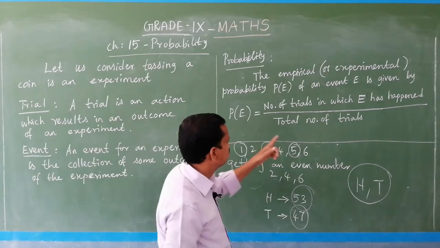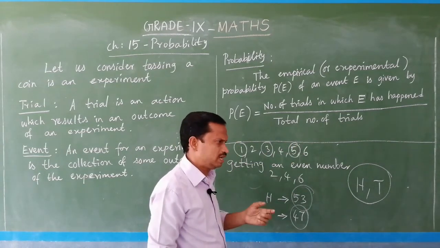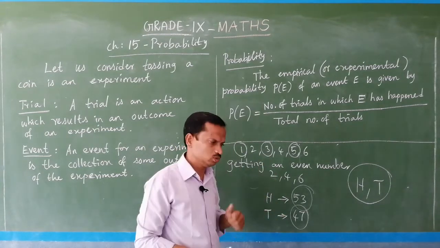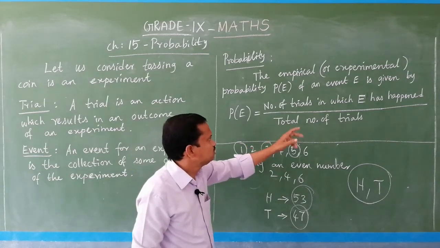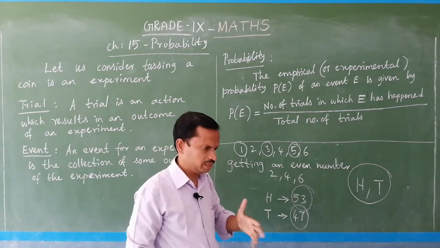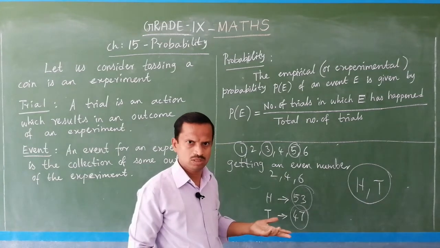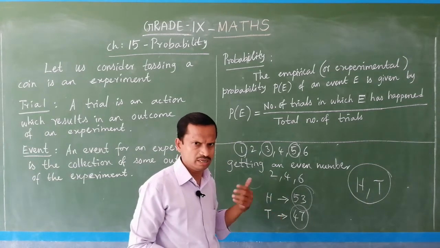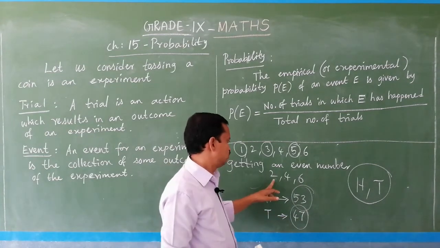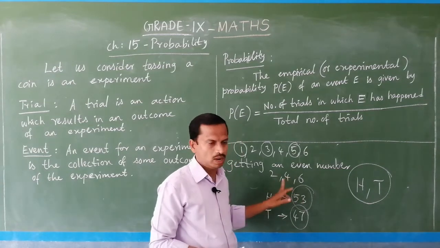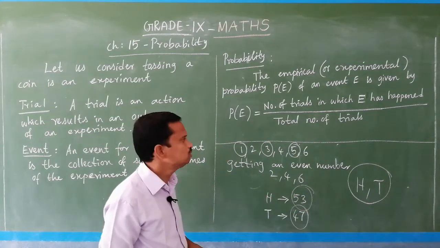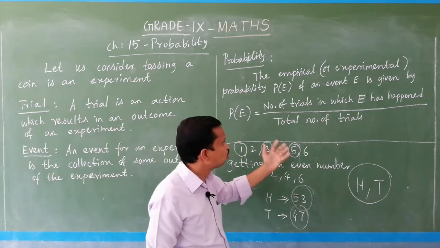Take the example of throwing a die. In one trial, 2 may come, or 4, or 6. So the favorable outcomes to the event are 3: 1, 2, 3. That is the number of trials in which E has happened, divided by the total number of trials.